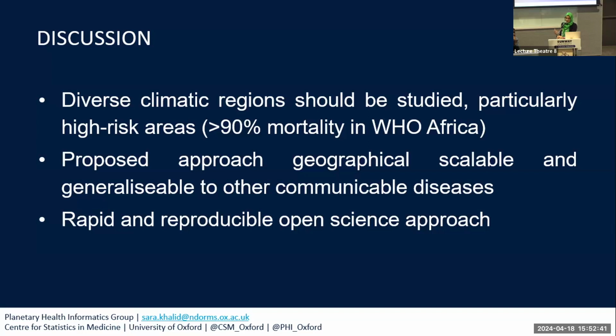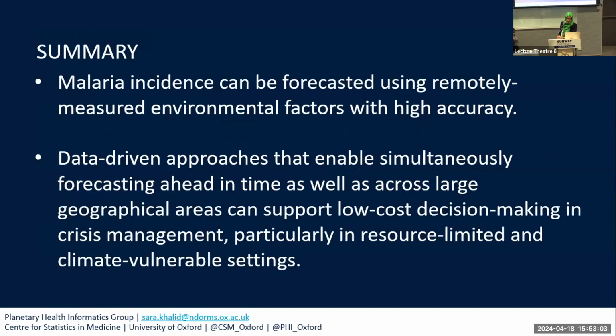The versatility of data fusion, readily available Earth observation data, and high performance compute render the proposed approach both geographically scalable to other regions as well as generalizable to prediction of other communicable diseases. That's the power of open science, enabling rapid and reproducible research by scientists everywhere.